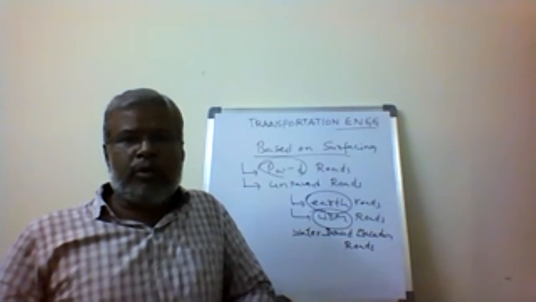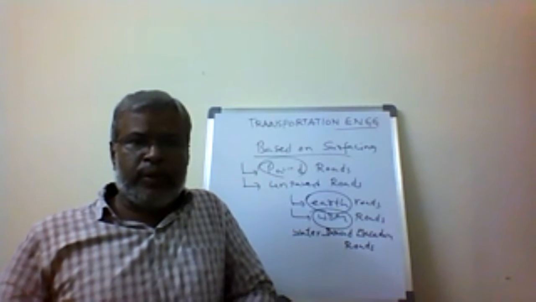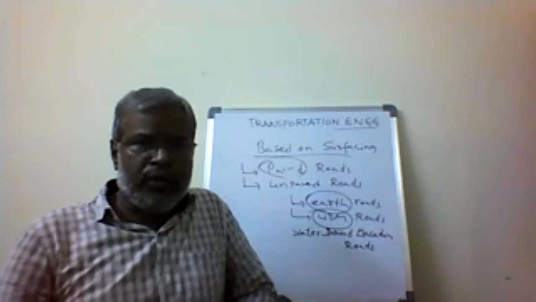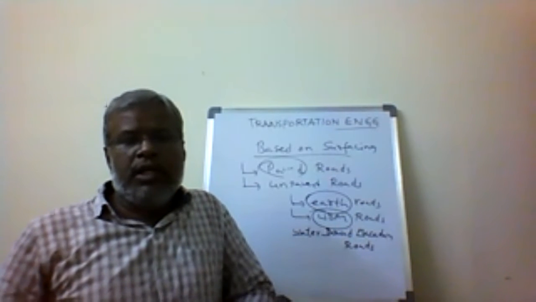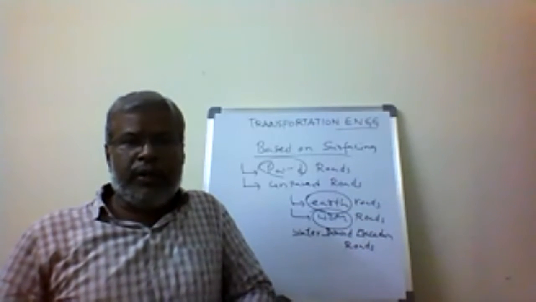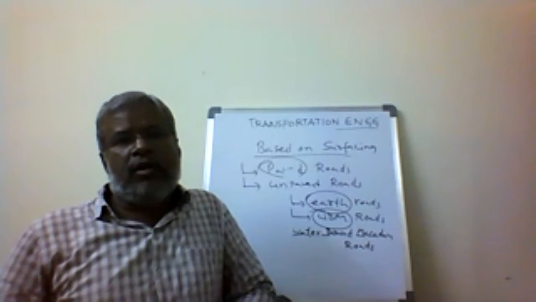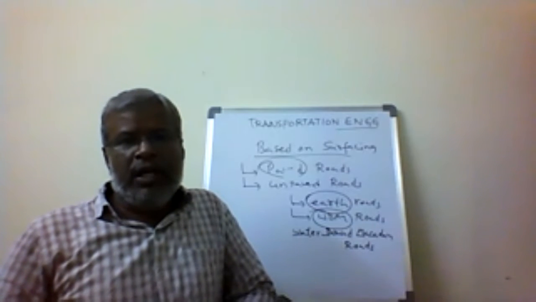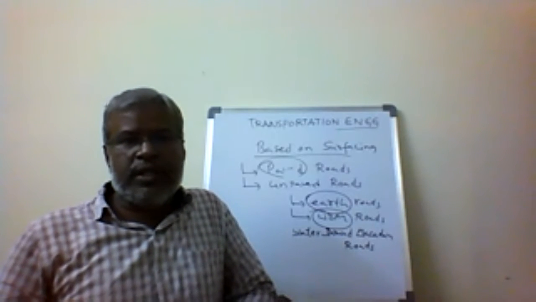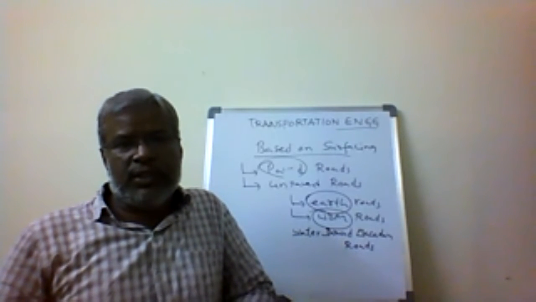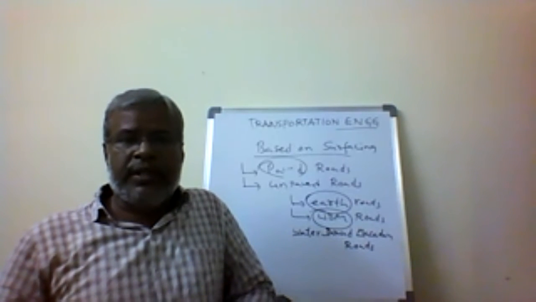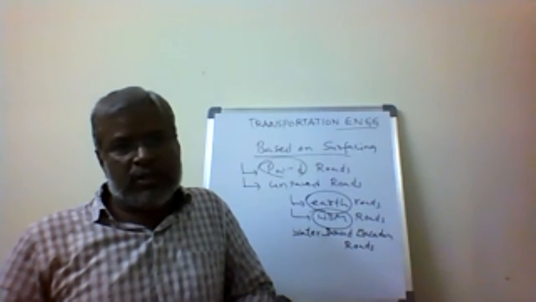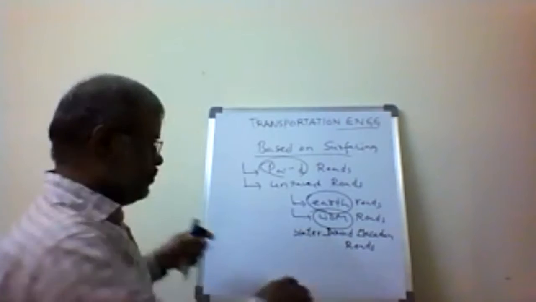Water-bound macadam roads and earth roads are permeable roads, where water percolates into them, so the road deteriorates very fast. In the case of bitumen and cement concrete roads, the road has a long life, and deterioration or damage to the road surface is less. In the case of unpaved roads, damage is very fast after construction.